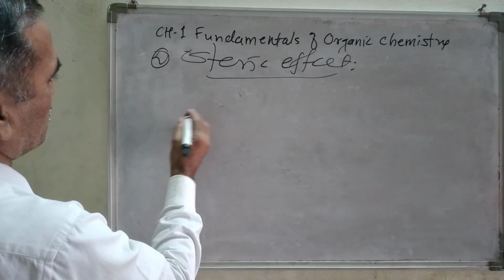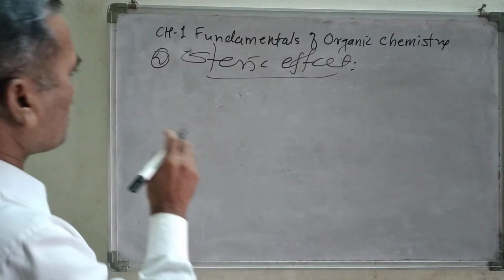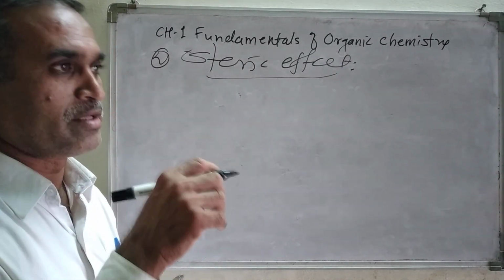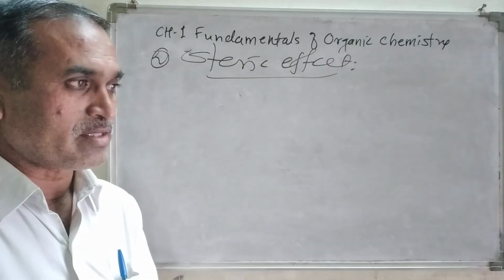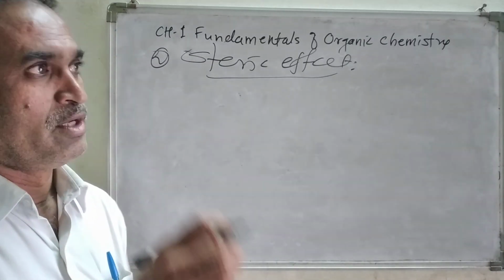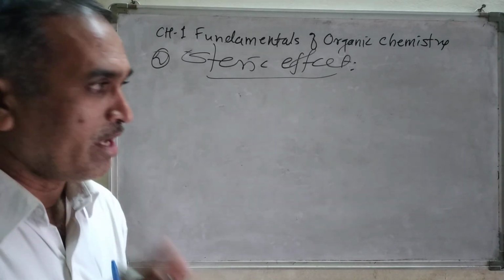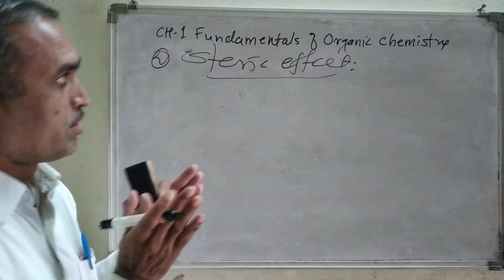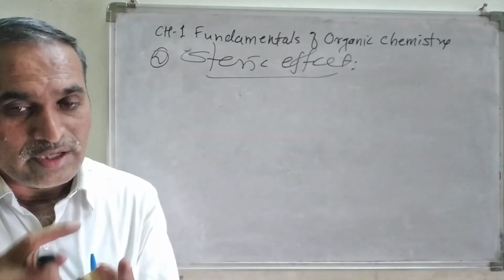Now let us look at one example. For example, N,N-dimethyl aniline is a weaker base as compared to 2,6-dimethyl-N,N-dimethyl aniline. Explain. Likewise, a question may appear on this topic in two ways.